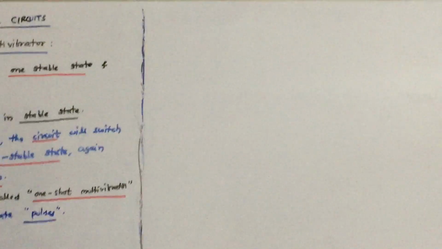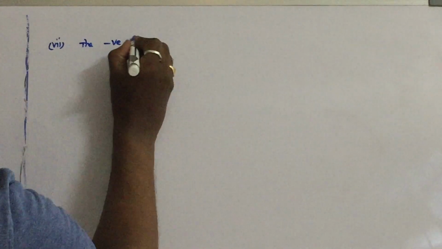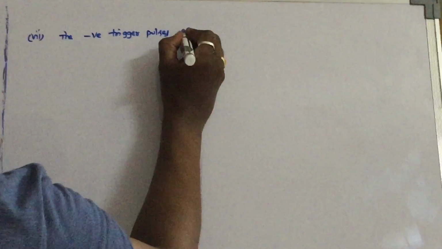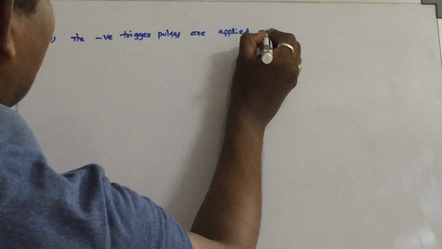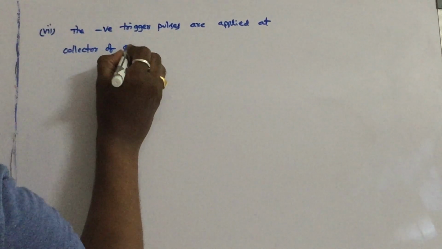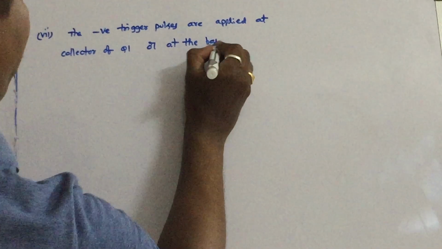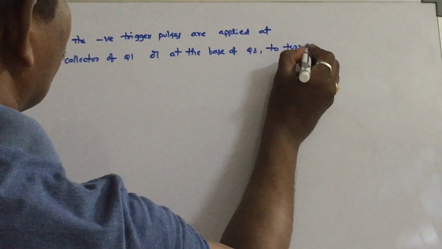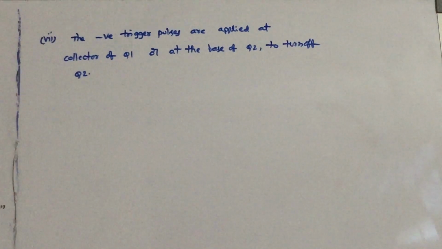The next point is that negative trigger pulses are applied at the collector of Q1 or at the base of Q2 to turn off Q2. So these are the two methods to turn off Q2.